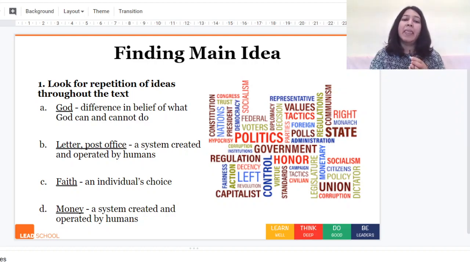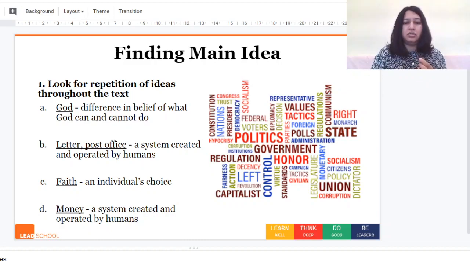The second is letter or post office. If we look at the postal system, it's a system which is created by human beings and it is operated by human beings. It's not part of nature or something that naturally exists. The postal system is something that we have created for our convenience. Then the third is faith. Faith is an individual's choice. What we choose to believe, who we choose to trust, where we choose to put our faith in, that is a choice that individuals make.